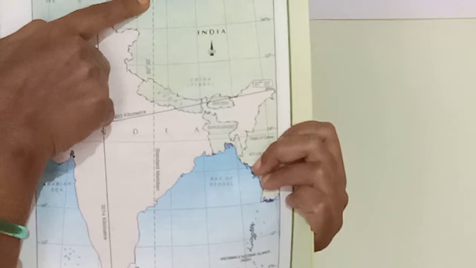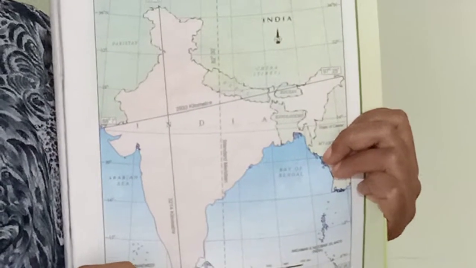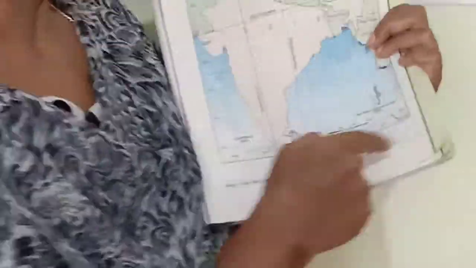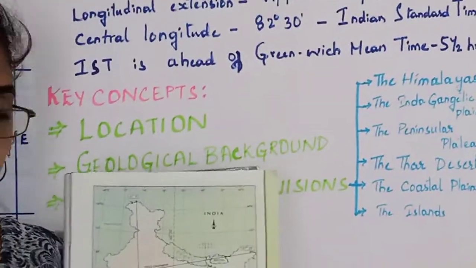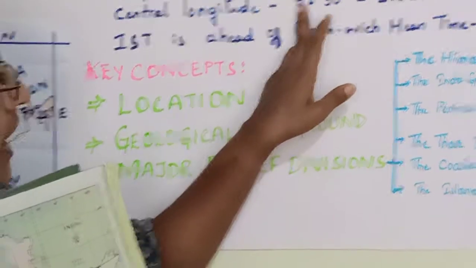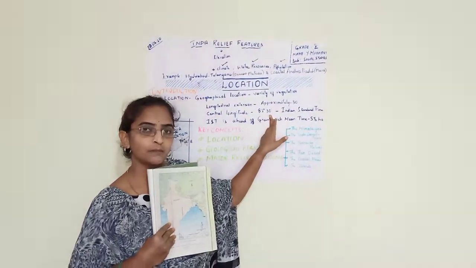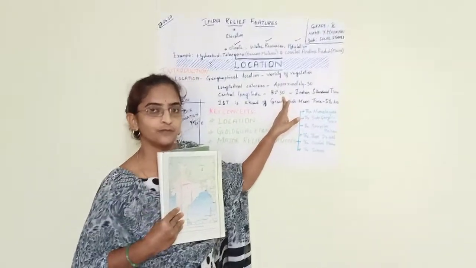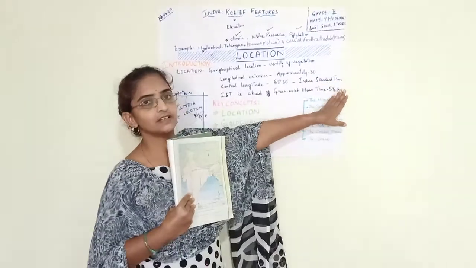And if we calculate the time based on this middle line which is passing through India, which falls on 82 degrees 30 minutes longitude, that time can be considered as the time for the whole country, which is called Indian Standard Time.